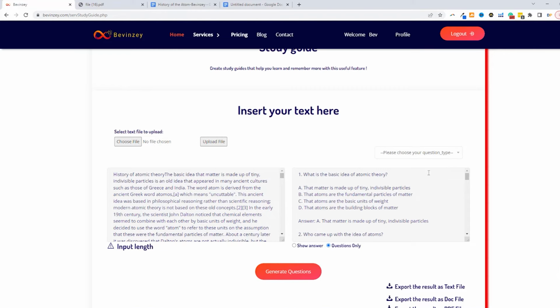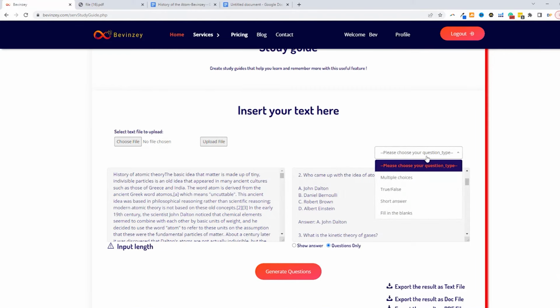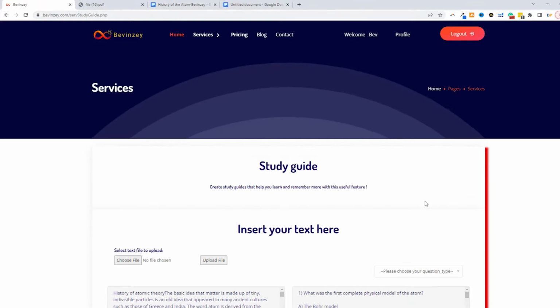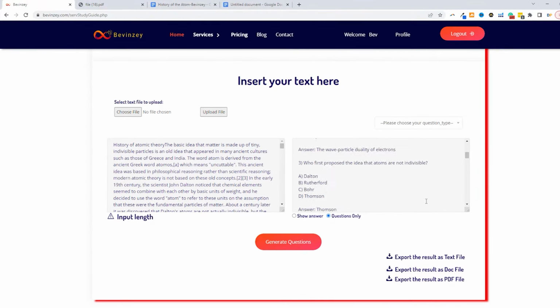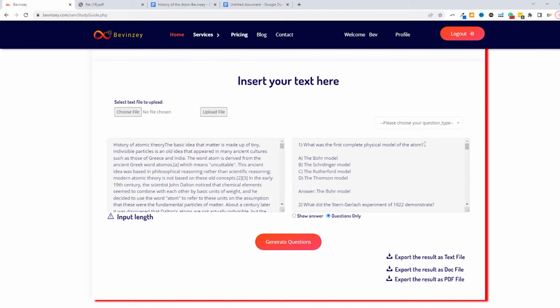So let's say you didn't like these questions, you could once again click on multiple choice, do show answer, click the generate questions, and once again you have another set of 10 questions. And this time the first question says, what was the complete physical model of the atom? It gives you 4 distractors, and then it gives you the correct answer to the question.